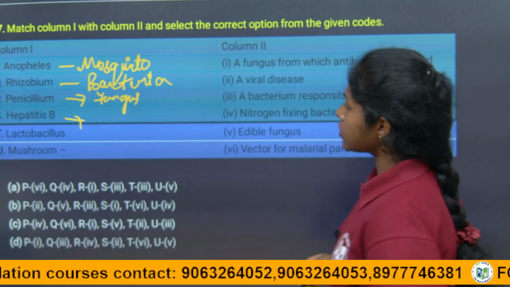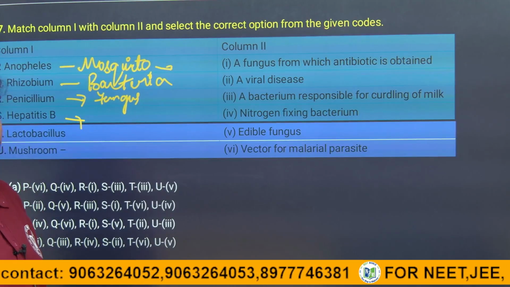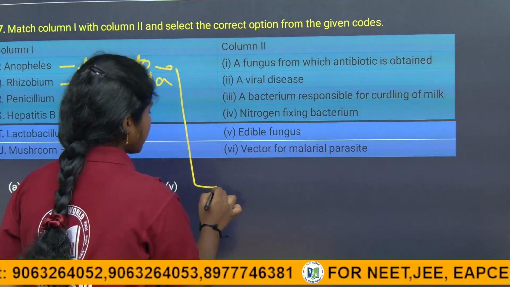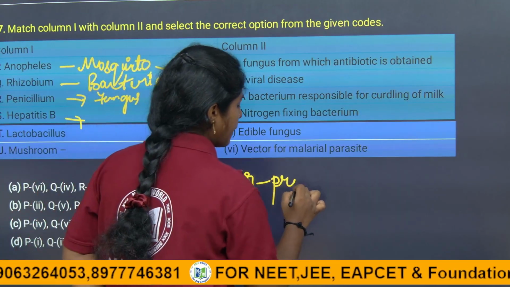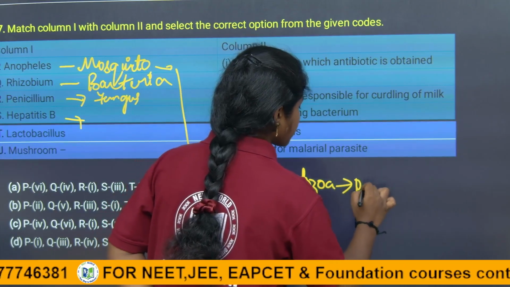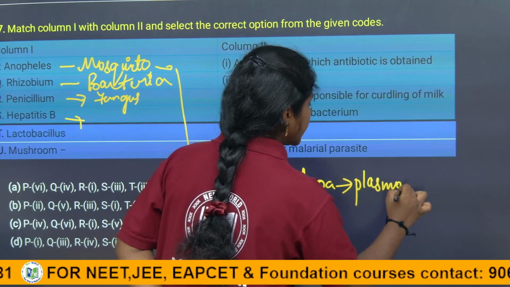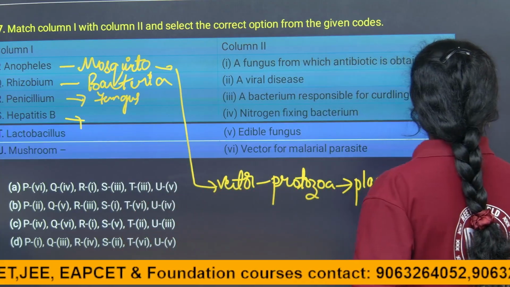See, your first option says it's a mosquito. The mosquito is a vector for carrying the protozoan Plasmodium, right. Protozoan Plasmodium. It causes malaria. Plasmodium, malaria.